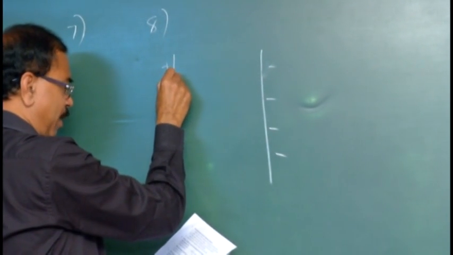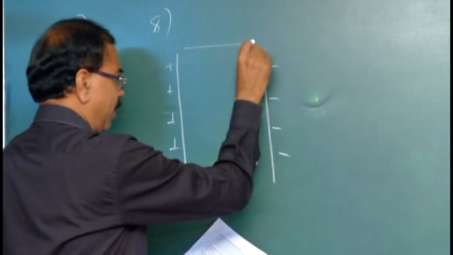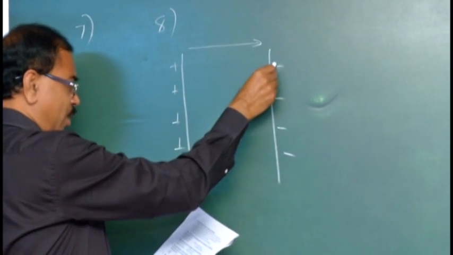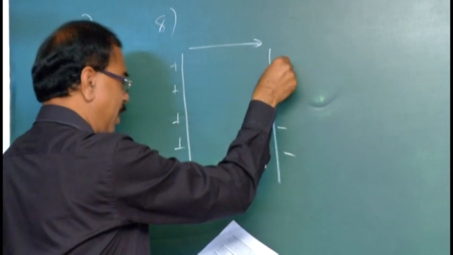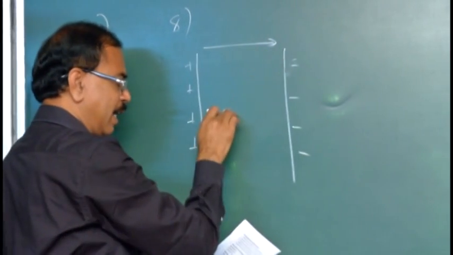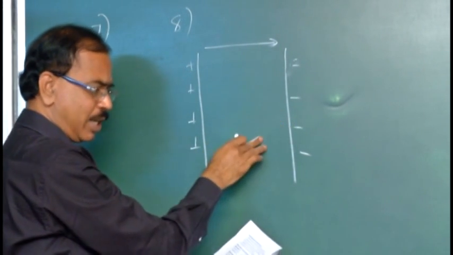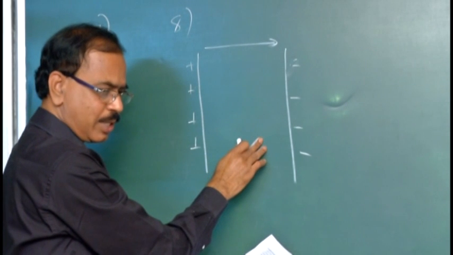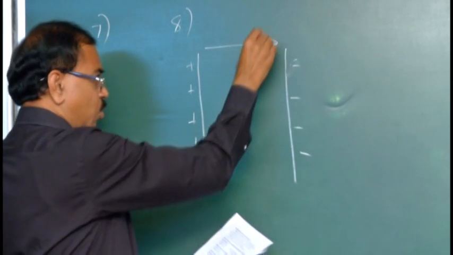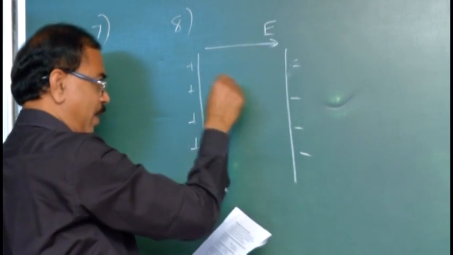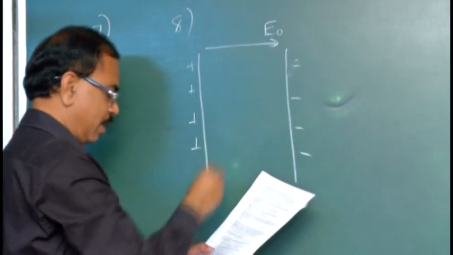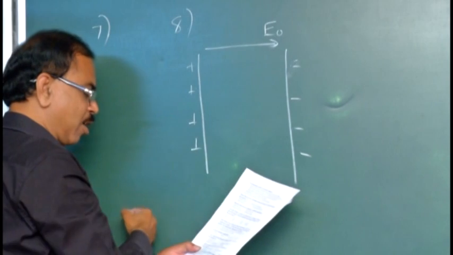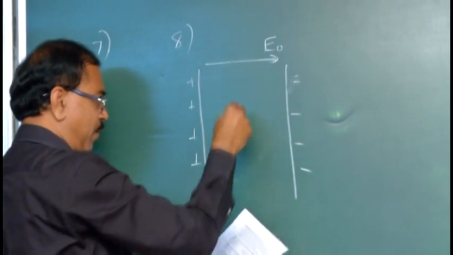Due to the positive charge, the direction of the electric field is away. Due to the negative charge, the direction of electric field is towards it. In between the two oppositely charged plates, by application of Gauss theorem, this is the electric field existing between the two plates. Let it be E0. Again repeating, a dielectric medium is placed in this electric field.